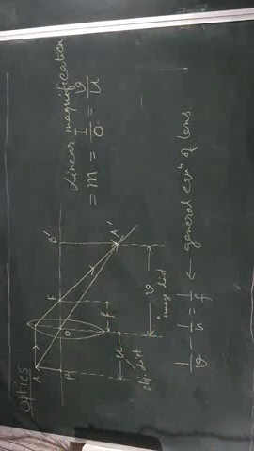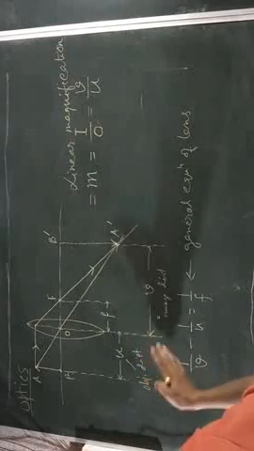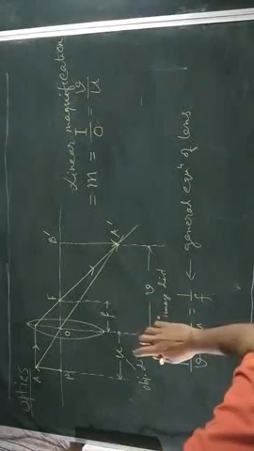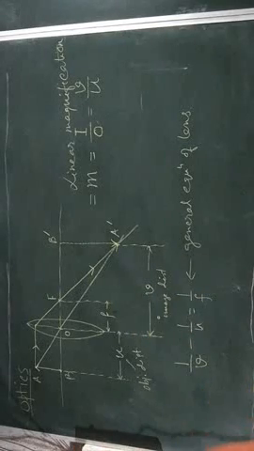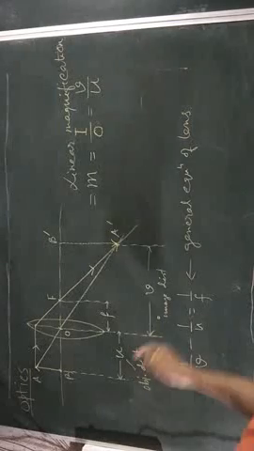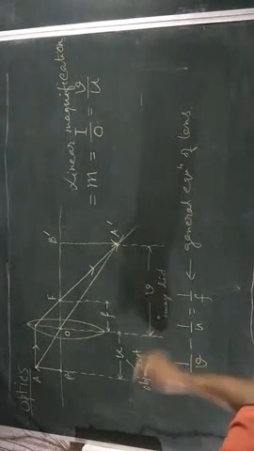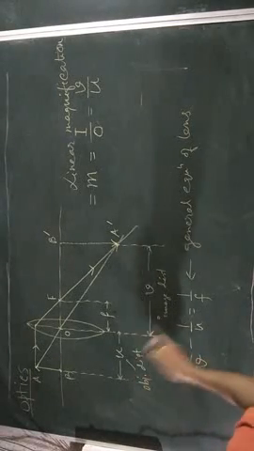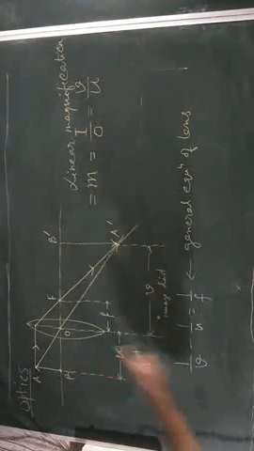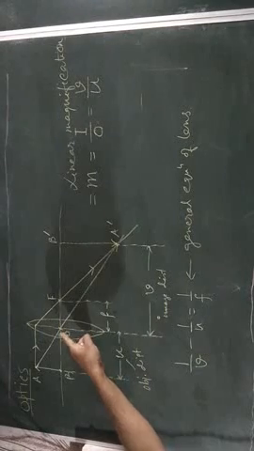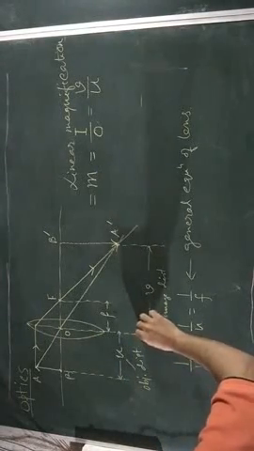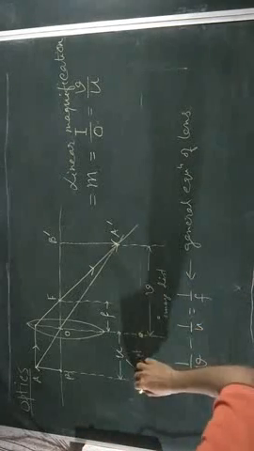And that rule is, if we have to move along the direction of light to determine a certain distance, then the distance is to be taken as positive, and if we have to move against the direction of light, then that distance is to be taken as negative. And always we have to start from optical center. So this is the starting position, and we have to move either this way or that way.